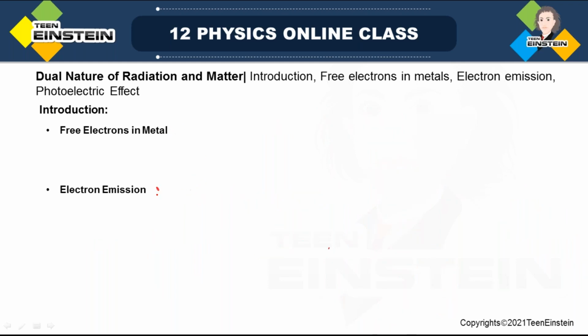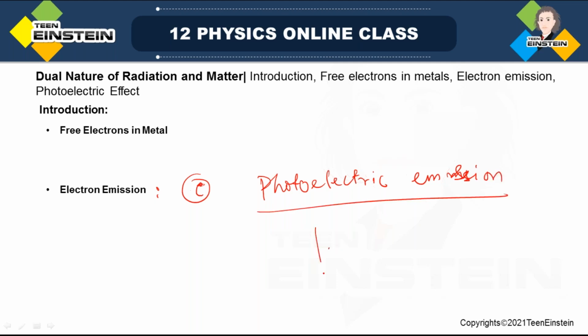And the last one, which we are going to discuss today, is photoelectric emission. What is this? Anyhow you have to provide energy to the electron on the surface.